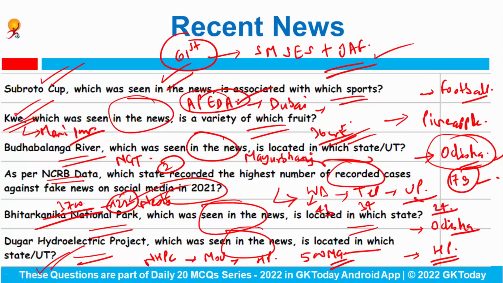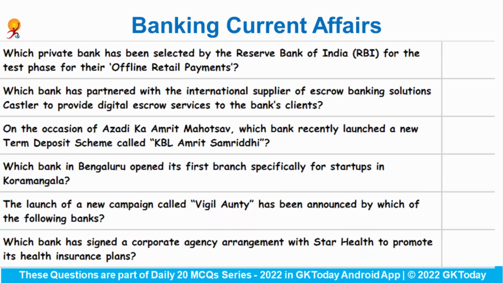Fine. Next we will talk about important banking related current affairs. Which private bank has been selected by the Reserve Bank of India for the test phase of their offline retail payments? So recently RBI has selected HDFC Bank for the test phase of their offline retail payments.